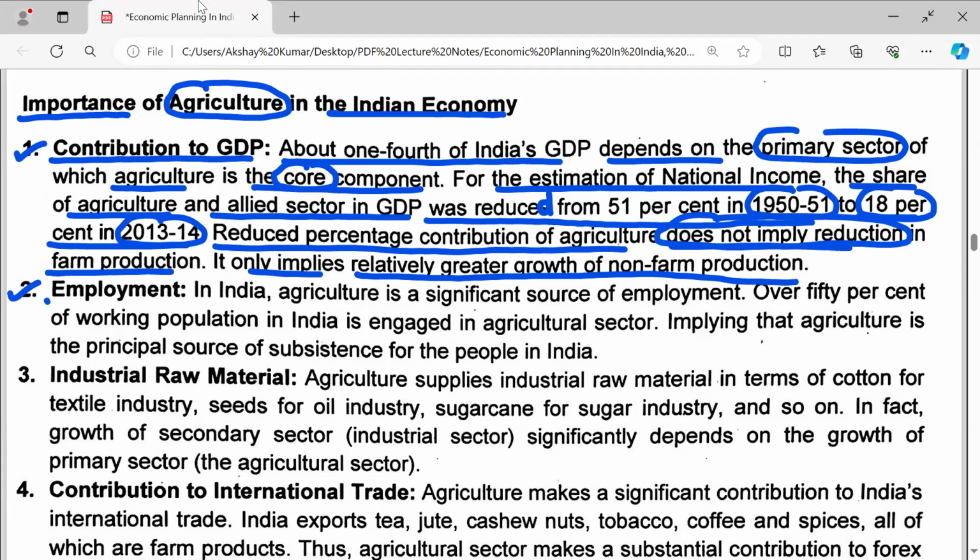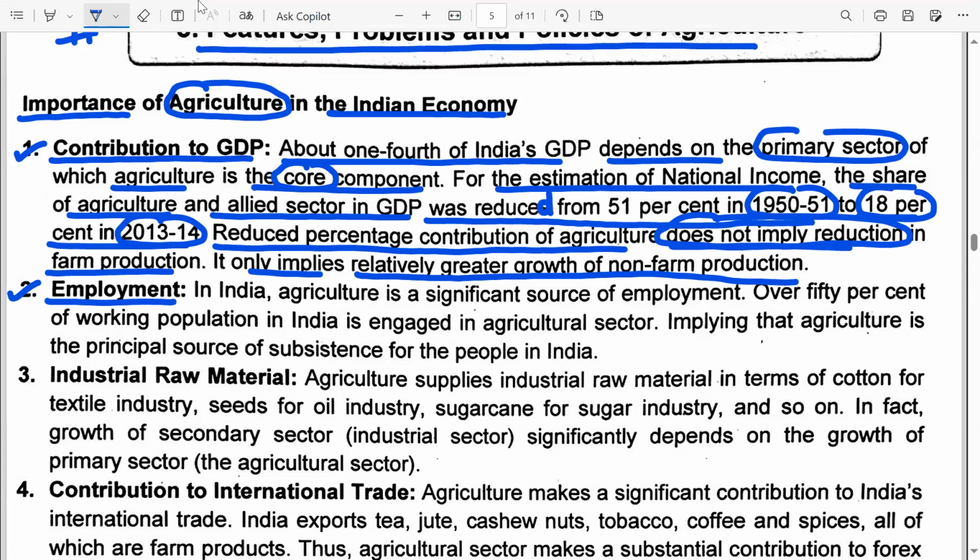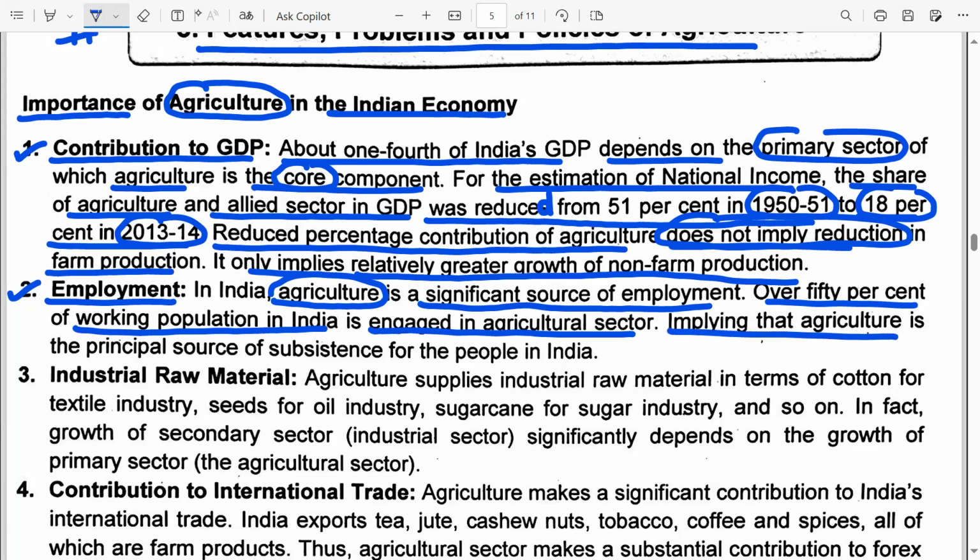Let's look at the second point, employment. In India, agriculture is a significant source of employment. Over 50% of the working population in India is engaged in the agricultural sector, implying that agriculture is the principal source of subsistence for the people in India. We all have learned this in our lectures on the Indian economy on the eve of independence also.